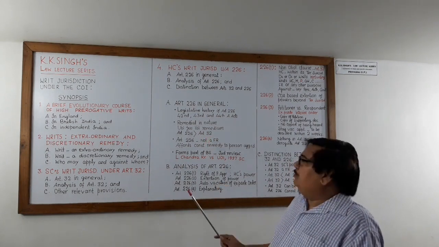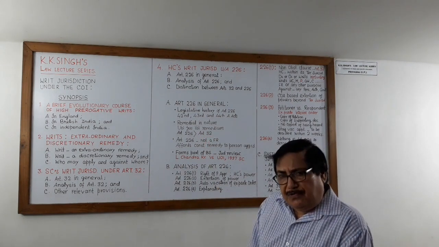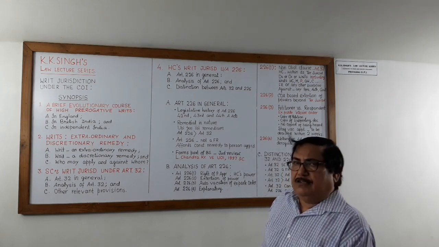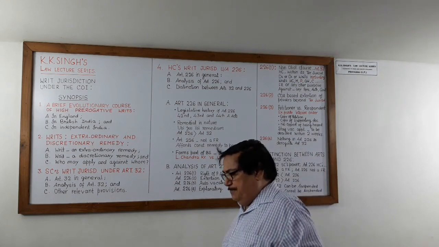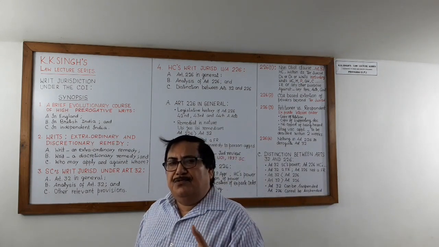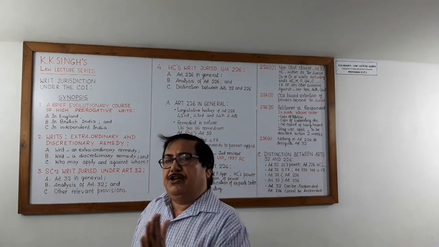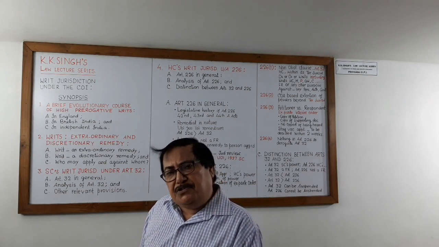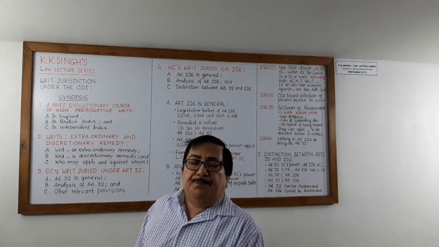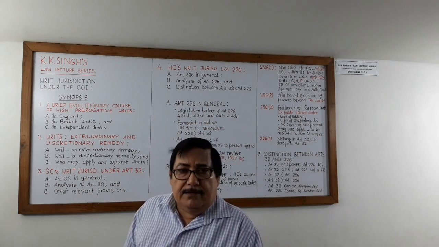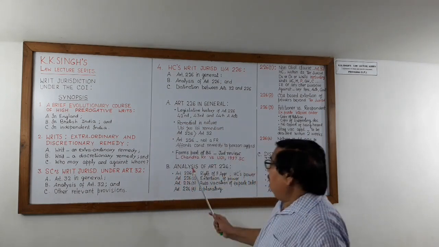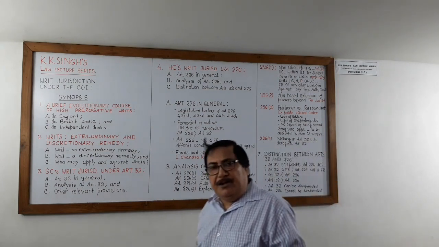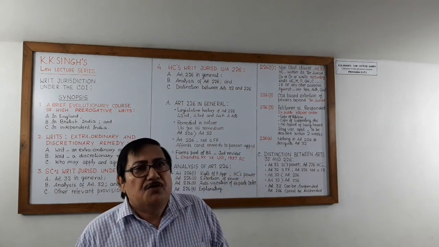Like Article 32, Article 226 also constitutes one of the basic features of the Constitution of India. Article 226 provides for judicial review, and as such, it also forms part of the basic structure of the Constitution of India. It has been so held in the leading case of L. Chandra Kumar versus Union of India, 1997 Supreme Court.